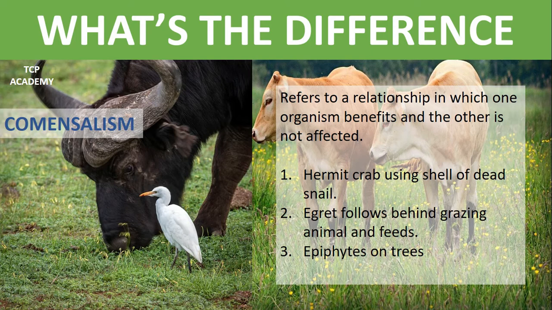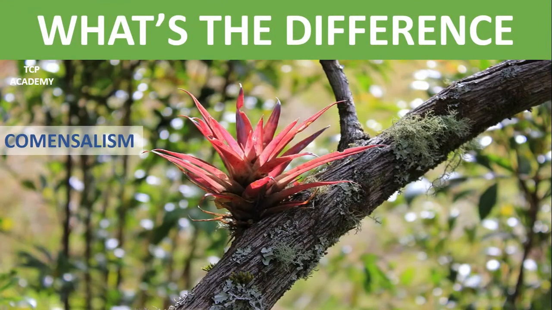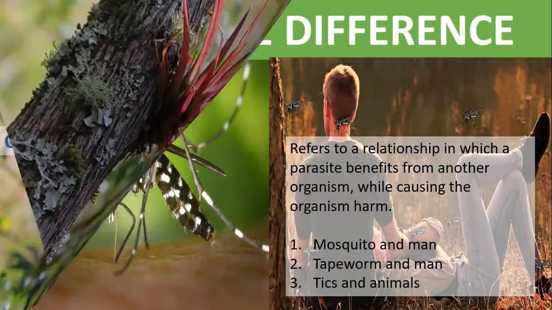Then there is, of course, the epiphytes on trees. And epiphytes would be like this plant here growing on another tree. It is there getting sunlight, but it is not affecting the plant in any way, shape, or form. So it benefits from this high elevation. No predator would be affecting the red plant here seen on this tree. However, it would have been able to carry out photosynthesis without hurting the plant on which it is perched.